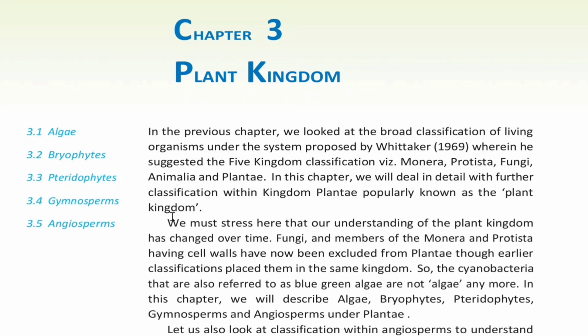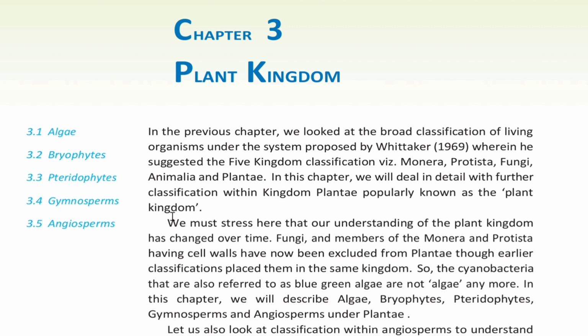Chapter 3, Plant Kingdom. In the previous chapter, we looked at the broad classification of living organisms under the system proposed by Whittaker in 1969, wherein he suggested the five kingdoms classification, viz. Monera, Protista, Fungi, Animalia and Plantae. In this chapter, we will deal in detail with further classification within kingdom Plantae, popularly known as the plant kingdom.